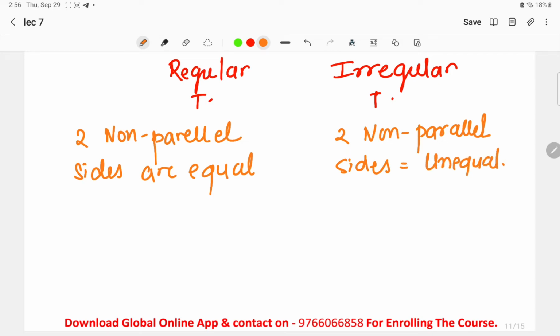A regular trapezium will have 2 non-parallel sides which are equal, and in an irregular trapezium there will be 2 non-parallel sides which are unequal. Okay, this is the thing that you have to just keep in mind.